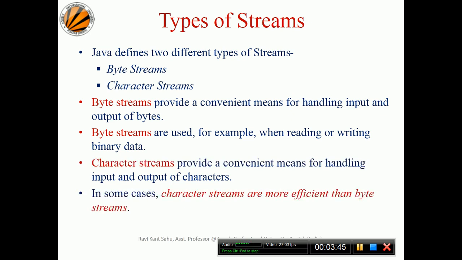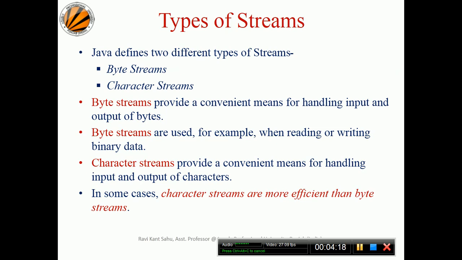Java defines two different types of streams. One is a byte stream, one is a character stream. This is a minute difference actually. A byte stream is a convenient means for handling input and output in terms of bytes, where every piece of data is considered as chunks of bytes. No matter how big the data is, every piece of information will be transmitted in the form of bytes.